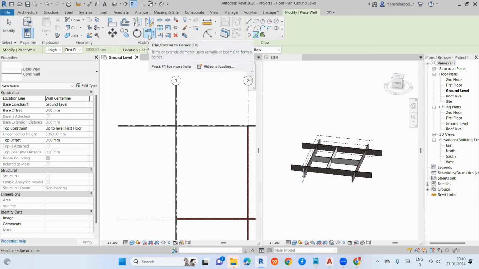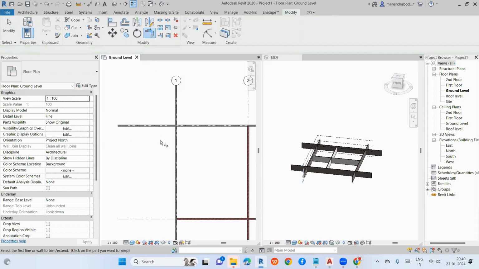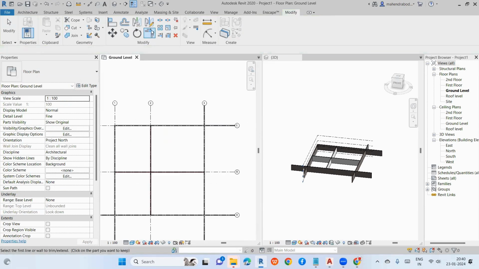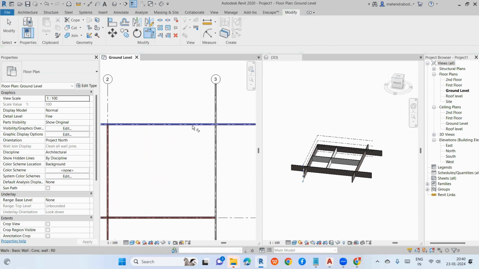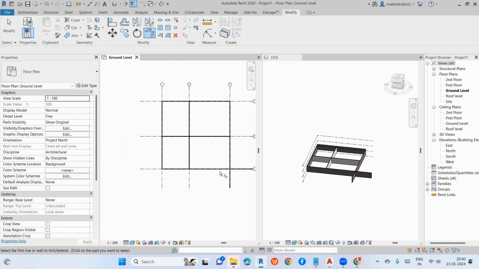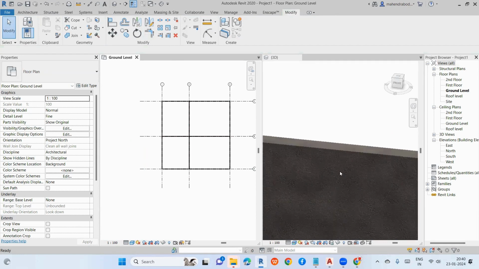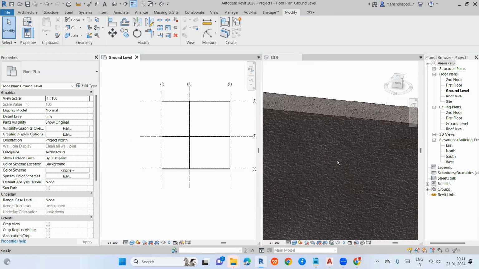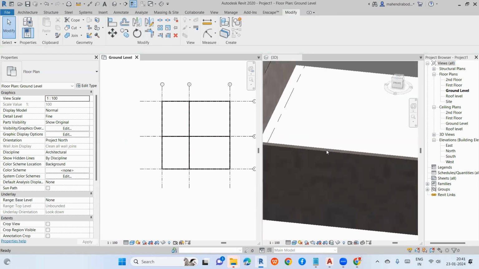Here we have trim and extend. These tools I'll explain. Just see, go to trim and extend, select here and here. Those two will also be maintained. And see here the physical appearance will look like this.